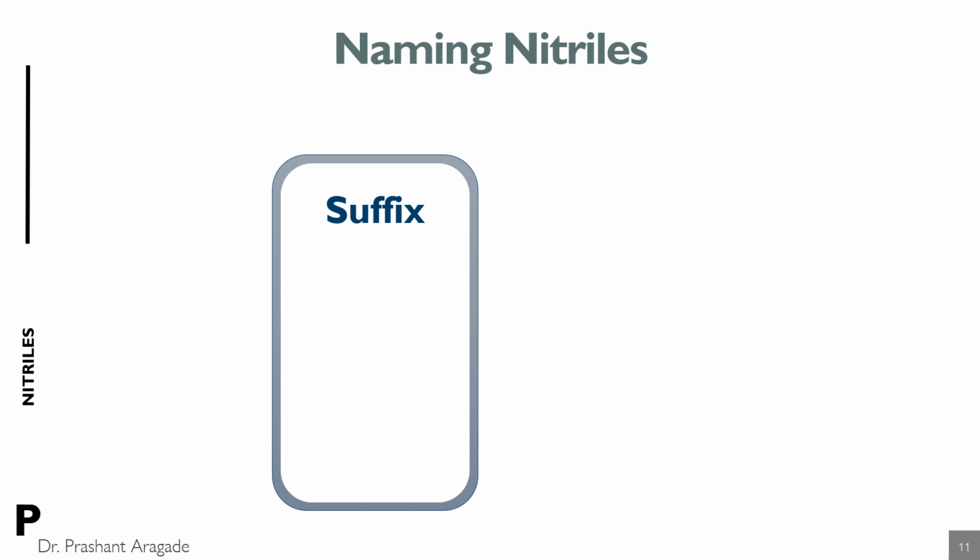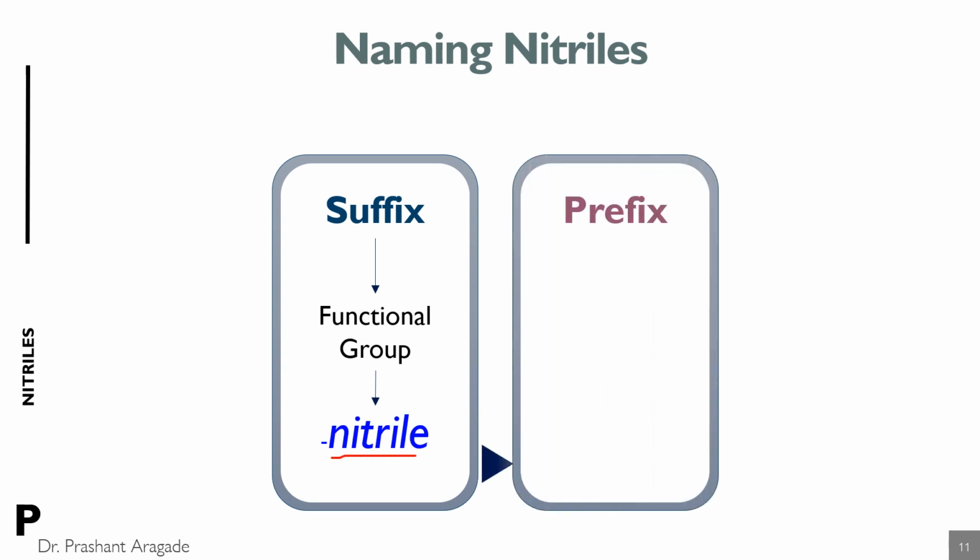Always remember, the suffix of the nitrile group is used when it acts as the functional group, and the suffix is nitrile. And the prefix for the cyanide or nitrile group is used only when it acts as a substituent, and the prefix used is cyano.